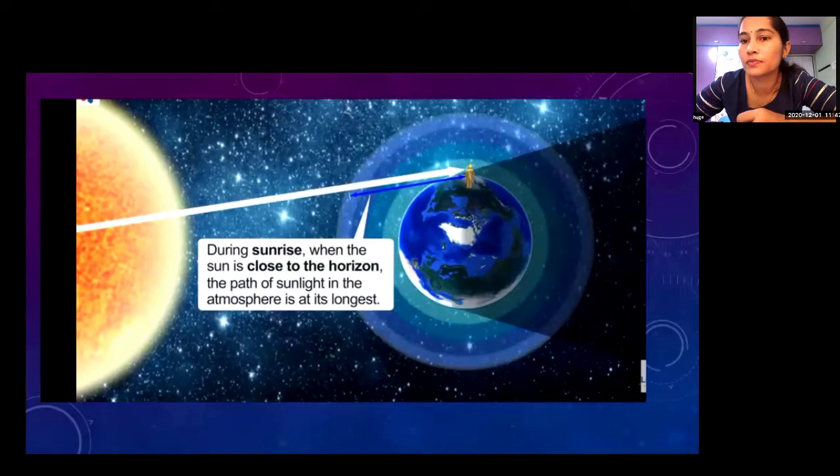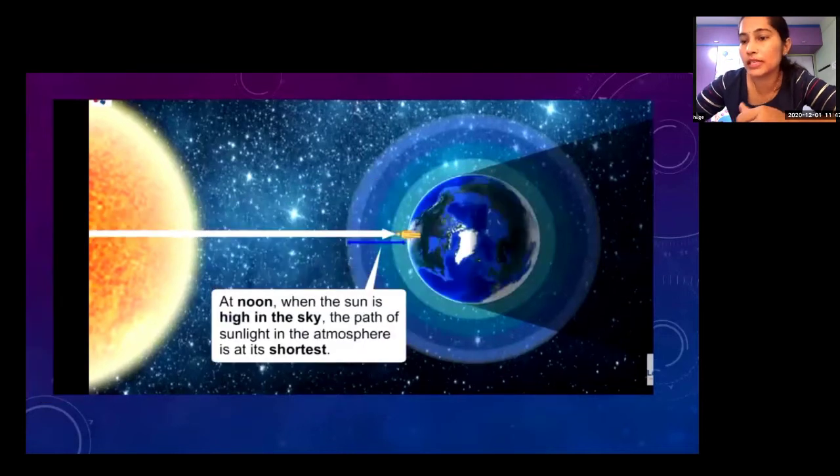At noon time, the sun is high in the sky, and the path of sunlight in the atmosphere is shortest. During noon time, the distance is shortest.